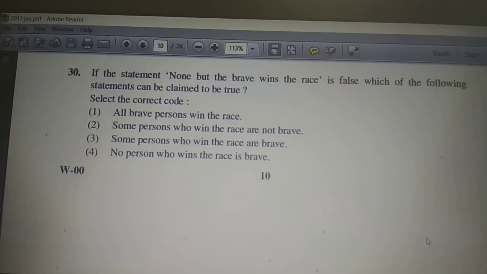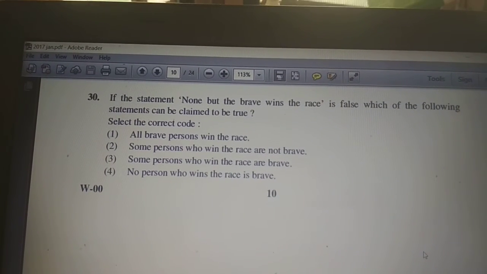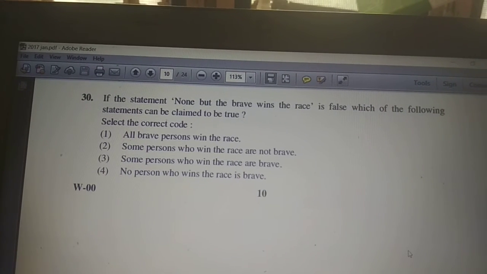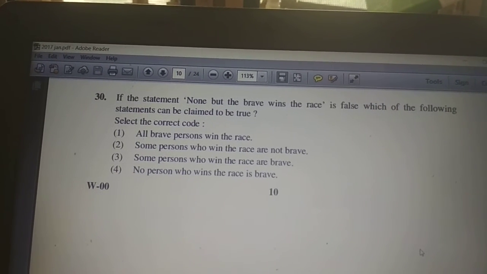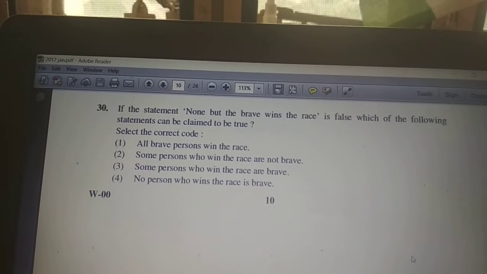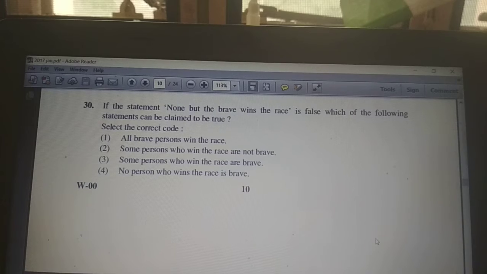Now the second option is some persons who win the race are not brave. It is a contradictory statement to all. That means all brave persons win. So the only answer is 2. Some persons who win the race are not brave is a contradictory statement to all brave who win the race. So this is the correct answer, 2.